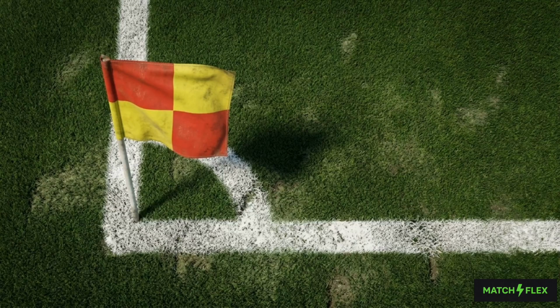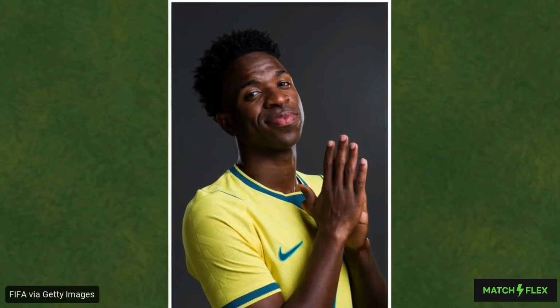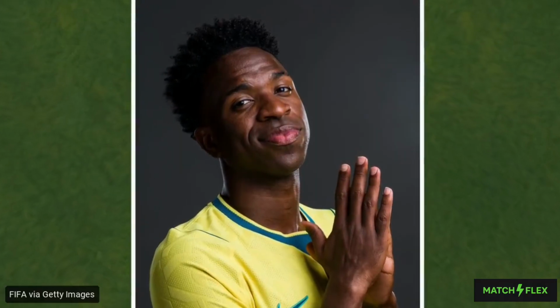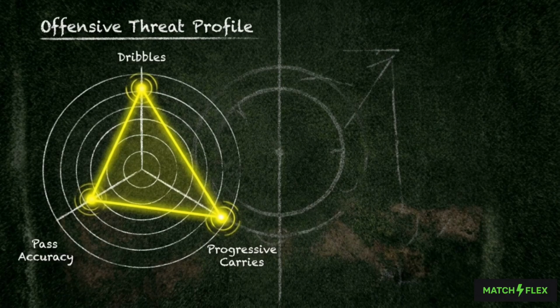The pressure on that Moroccan backline will largely concentrate into one specific micro-duel on the left wing. Brazil's possession structure naturally funnels the ball outward, designed to isolate Vinicius Jr. in one-on-one scenarios. This split-screen radar chart maps Vinicius's offensive threat, plotting high percentiles in dribble completion and progressive carries. Hakimi alone possesses the physical profile to neutralize this threat.